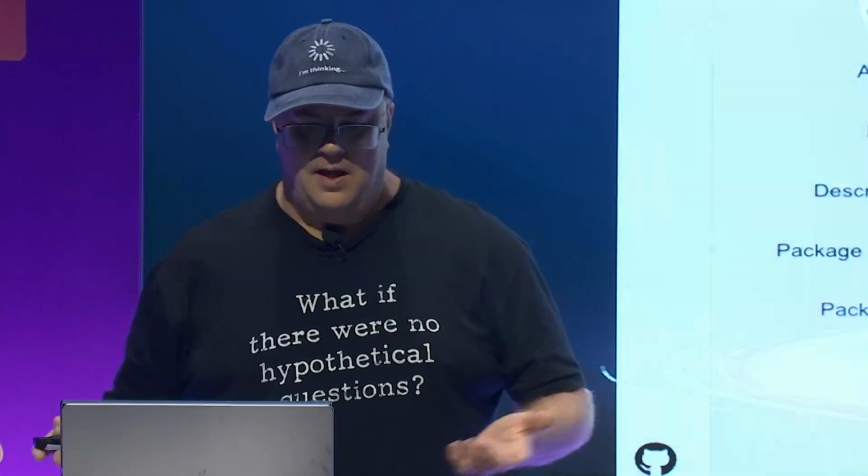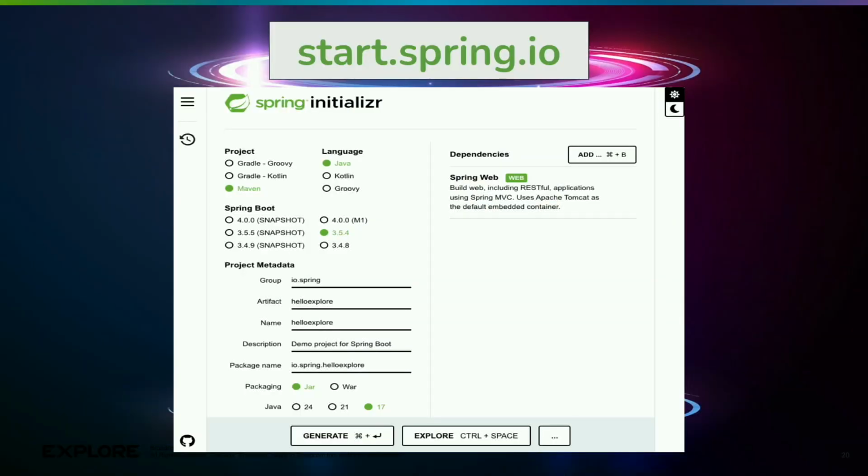You're like, okay, Glenn, where do we get started? We actually use something called Spring Initializer, and we can find that at start.spring.io. From there, I can specify what tool I want to use to build my application. I can then specify what language I want. I can specify what Spring Boot version I want, how I want to name my app, whether I want to deploy a jar or war. I can specify what Java version I want.